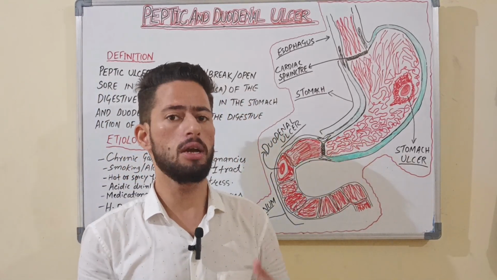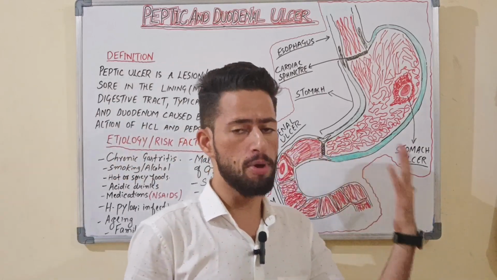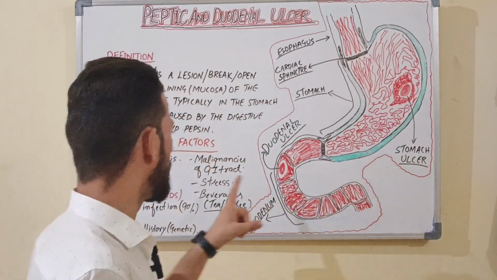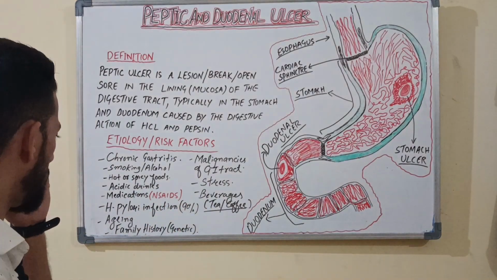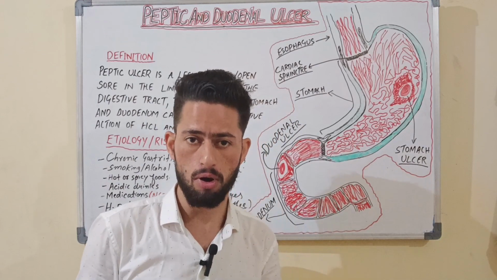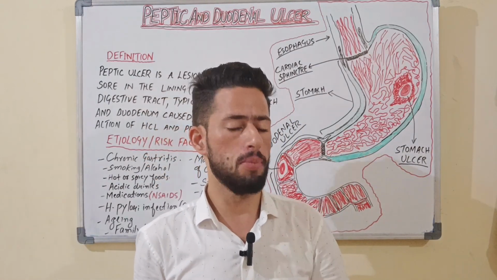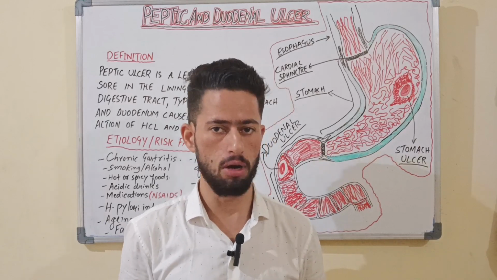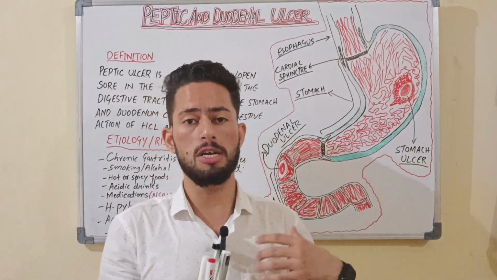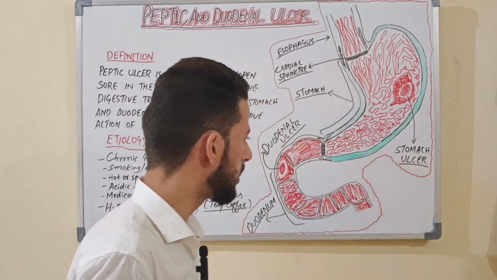And how is that chronic gastritis caused? Because of the presence of H. pylori, that is Helicobacter pylori infection. In 90% of people who are suffering from peptic and duodenal ulcer, the cause would be Helicobacter pylori infection only. And the cause of chronic gastritis can also be Helicobacter pylori, okay?